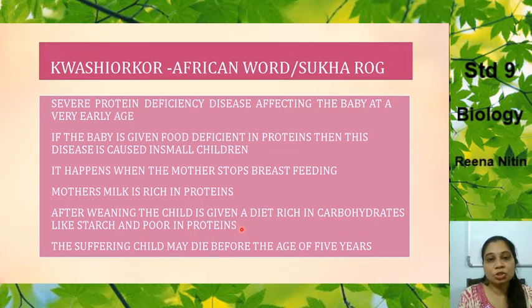This is because the people over there are not educated enough and they do not understand the need of proteins. They do not understand what the nutrients are, how the nutrients affect the growth of the child. So they give any food that is readily available, and instead of proteins they give carbohydrates and starch and other things. The suffering child may die before the age of 5 years, and if this is not brought to the notice of a doctor immediately, the child might even die if not given the proper medical treatment for kwashiorkor.